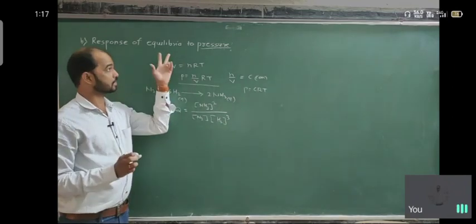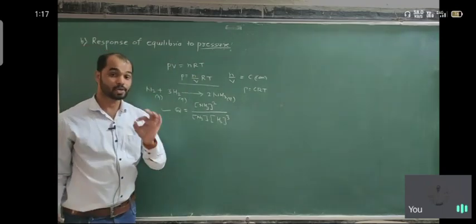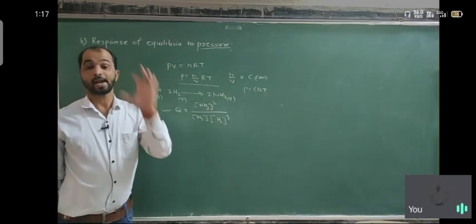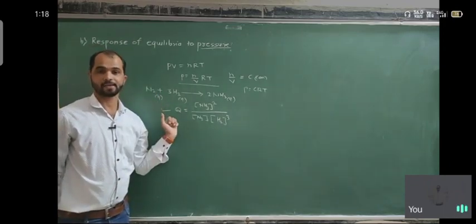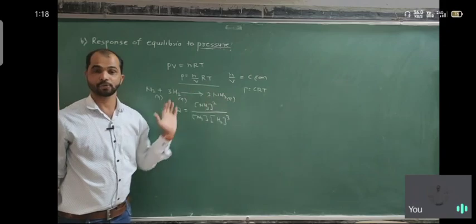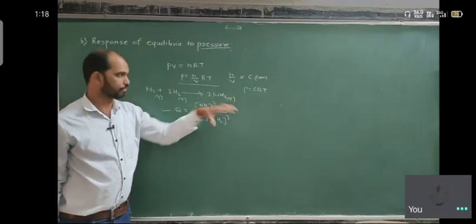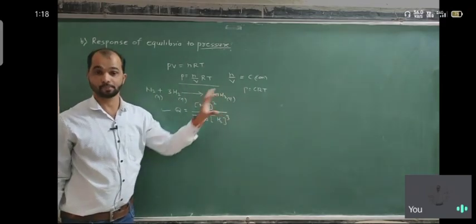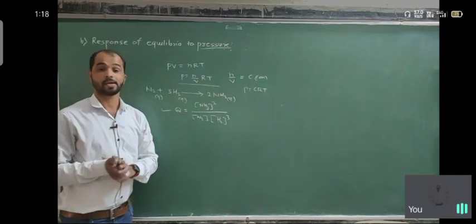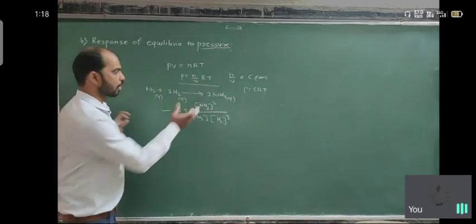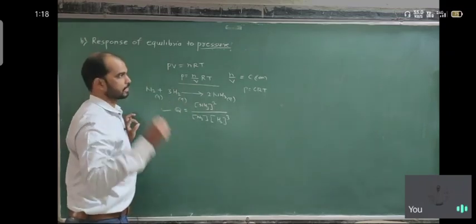So this response of equilibria to the pressure is only applicable to that equation where the number of reactant and product molecules are different. That means the number of moles of reactant and the number of moles of product are different. Suppose all are the same, if any reaction is given and the number of moles are the same,